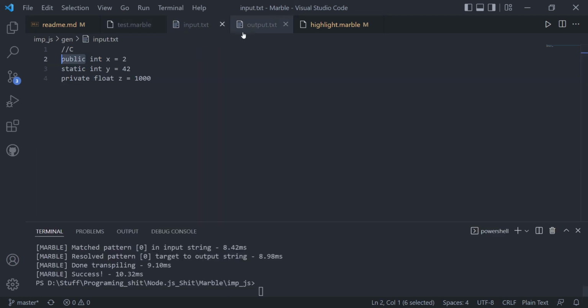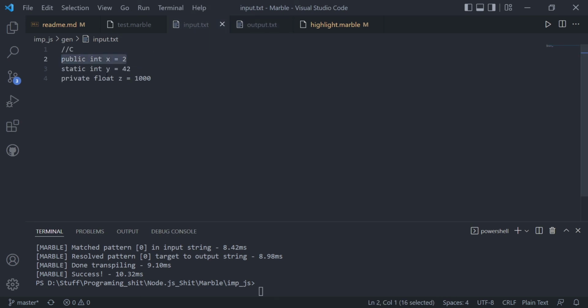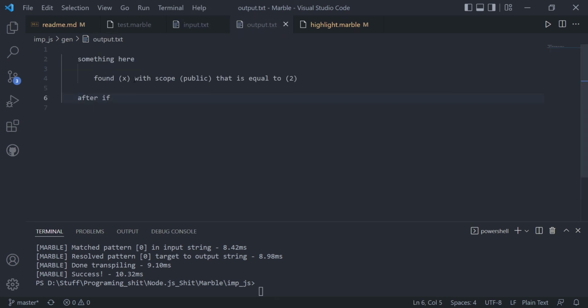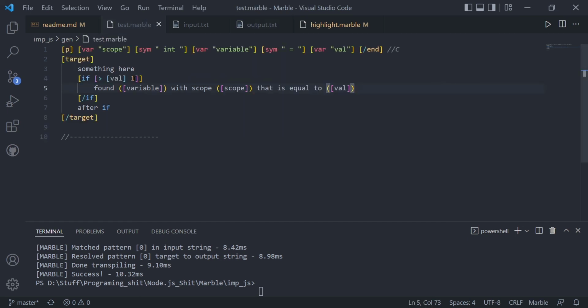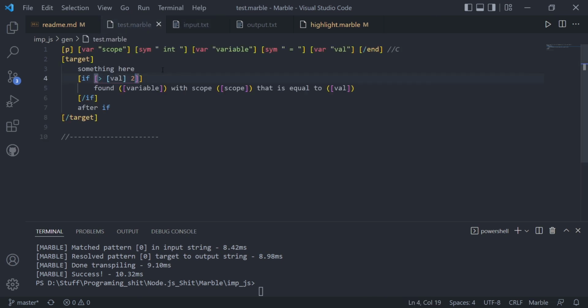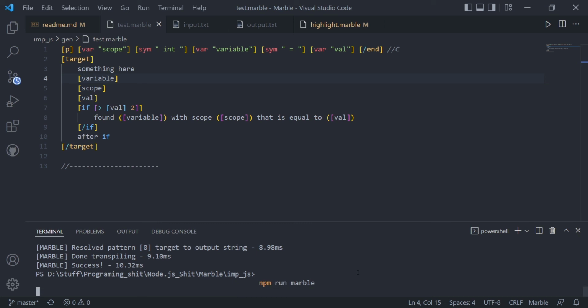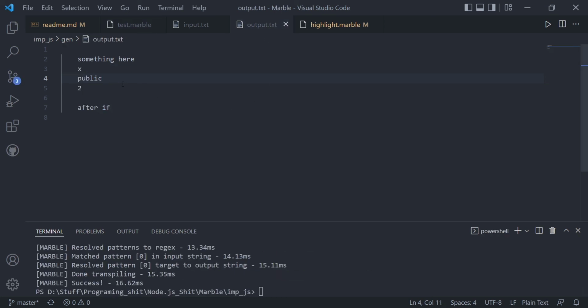And if we see now from this input, it has matched just one line, just this one, public index equals 2, and I was able to extract information out of there and put it into a string wherever I want them to be, and even perform operations on it, because if we set this to 2, because we know that this int is going to be equal to 2, 2 is not greater than 2, so therefore this if block should not be output. But just for information's sake, just to show you it's still matched, we can run this again, and we can see there they are, but the if never got executed.